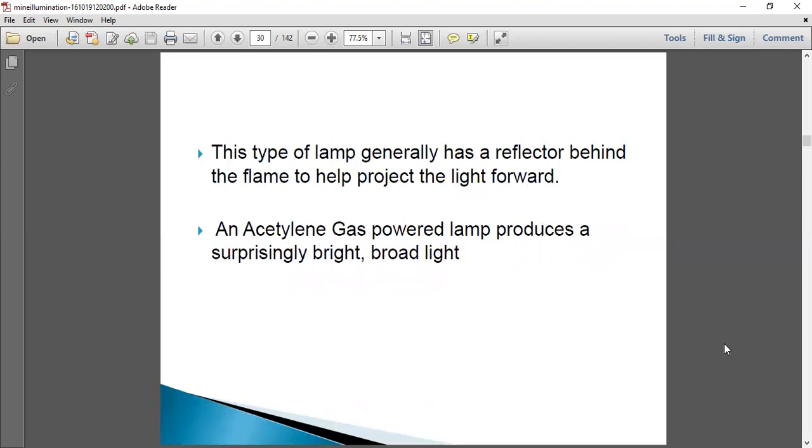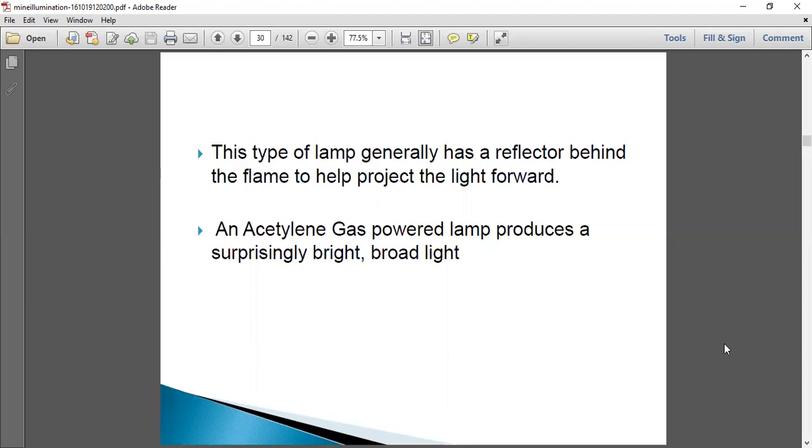This type of lamp generally has a reflector behind the flame to help project the light forward. So when the flame is produced, the reflector equipped behind the flame helps to project the light forward and spread the light.